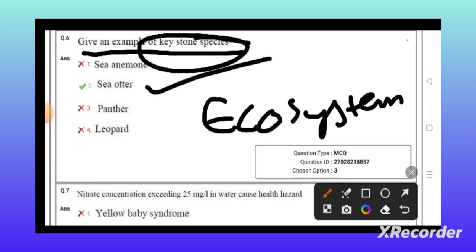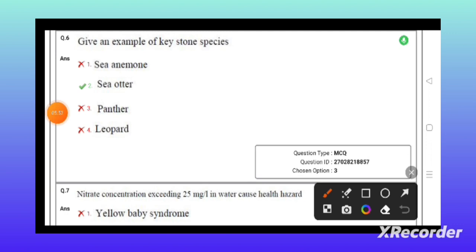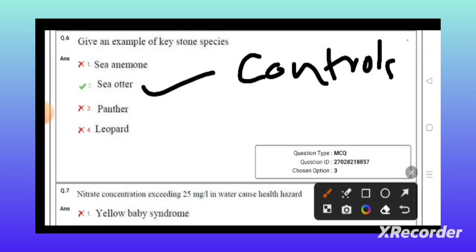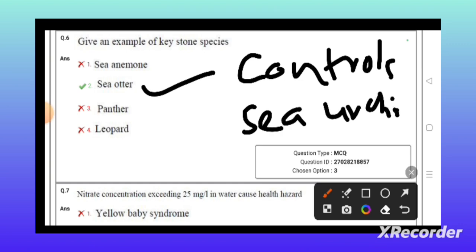Let us take the same example, the sea otter. The sea otter is responsible for keeping a check on the population of sea urchin. Sea urchin is an organism which destroys the kelp forest.